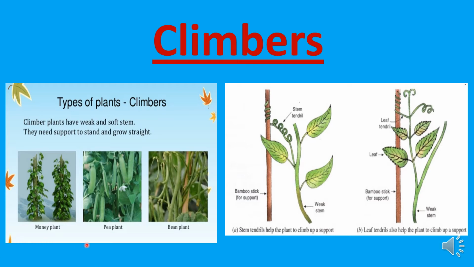They need a stick or a wall or some other plants to depend on. They need some support to grow straight. They cannot stand erect on their own.